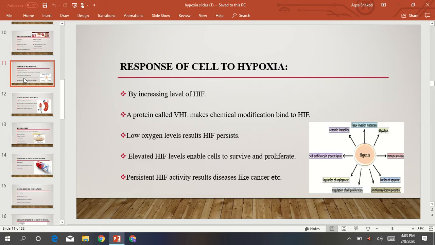A protein, VHL, makes a chemical modification and binds to HIF. At low oxygen levels, HIF persists. Elevated HIF levels enable the cell to survive and proliferate. Persistent HIF activity results in diseases like cancer, etc.